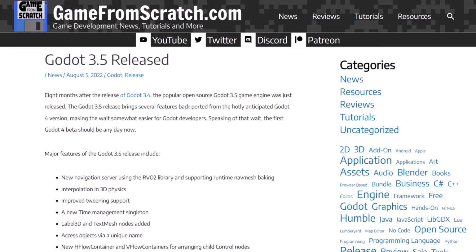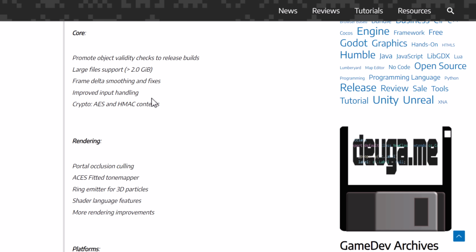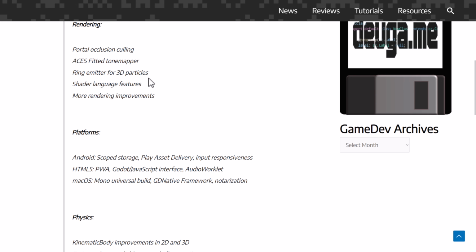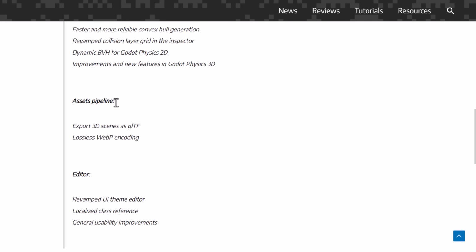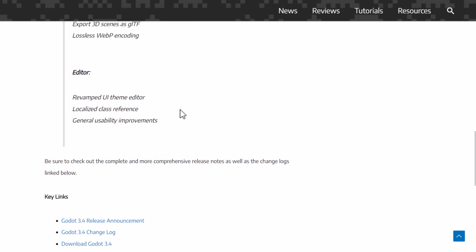Now, the Godot 3 series actually had a number of releases, and I'm cherry picking here because I'm going to go straight to 3.5, so I don't want this video to be 9.5 hours long. We had a major release in Godot 3.4 as well, which again had a lot of improvements involved with it. Portal occlusion culling, ACES tone mapping, support for a variety of platforms, more physics updates there. You can actually export your scenes as GLTF at this point, a revamped UI, and so on.